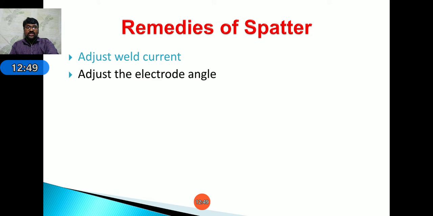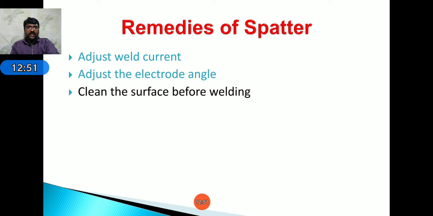Next, coming to remedies of spatter: adjust the weld current, adjust the electrode angle, clean the surface before welding, and use proper polarity. Okay, these are the remedies of spatter.